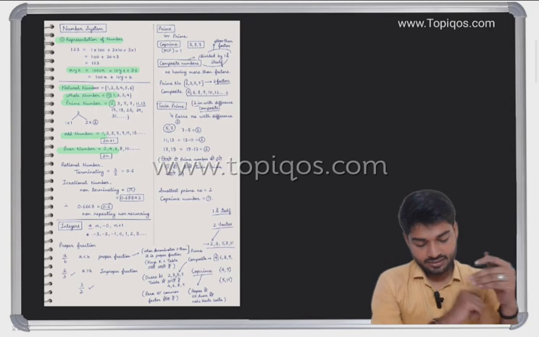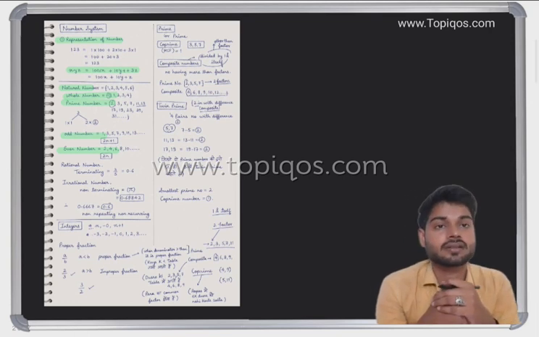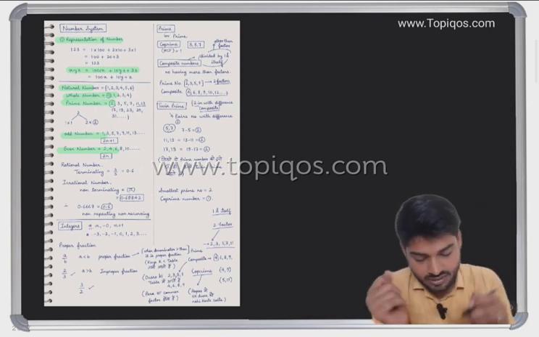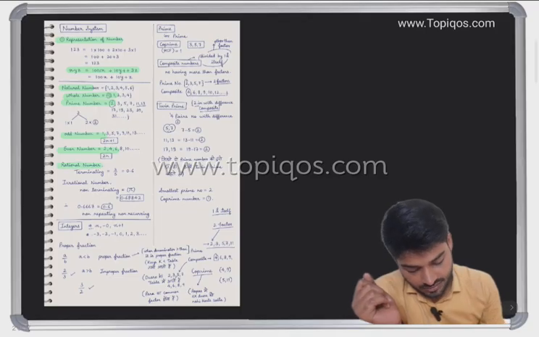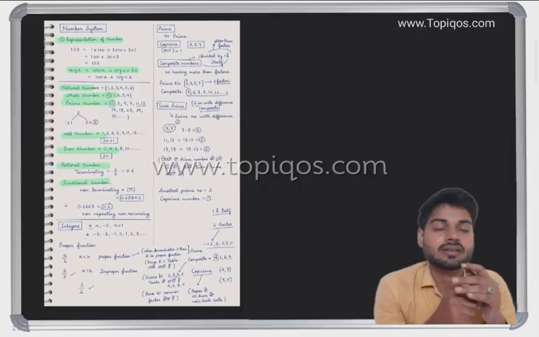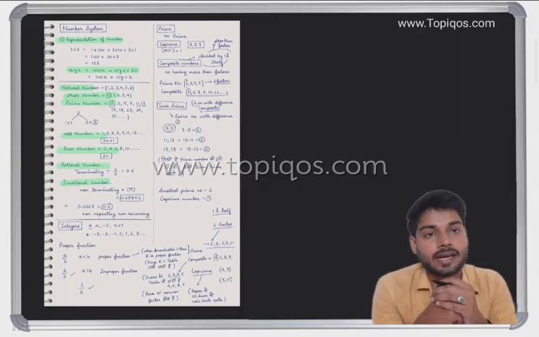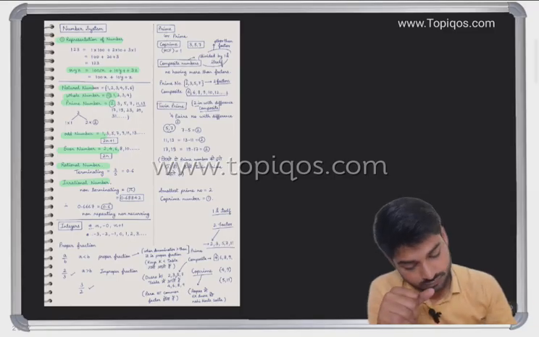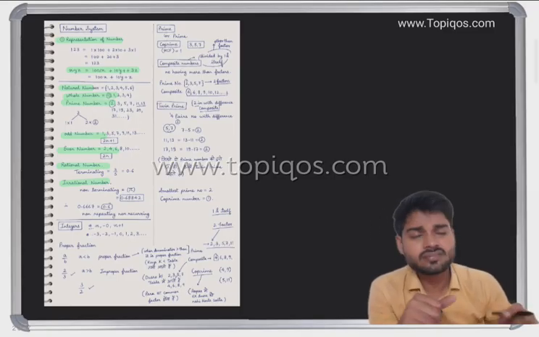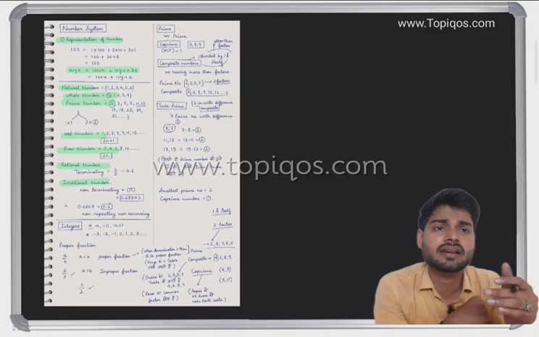Then we have rational numbers and then we have irrational numbers. So there are two concepts: rational and irrational numbers. A rational number is one that has a terminating end.